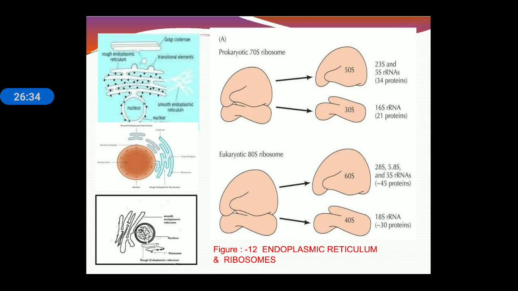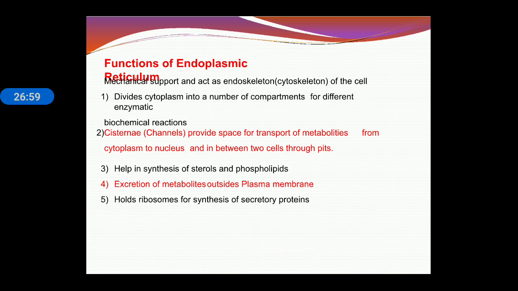You can see in this slide, smooth endoplasmic reticulum is given in the blue box, and when the ribosome is attached on the surface, it will appear like a rough endoplasmic reticulum. Here, 70S ribosome in prokaryotes and 80S ribosome in eukaryotes are given. The 70S ribosome contains two subunits, 50S and 30S, and in 80S there are also two units, small and large, 40S and 60S.